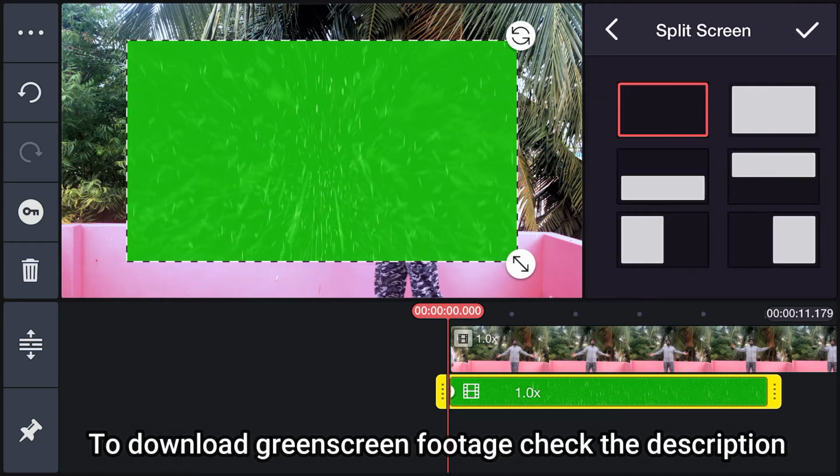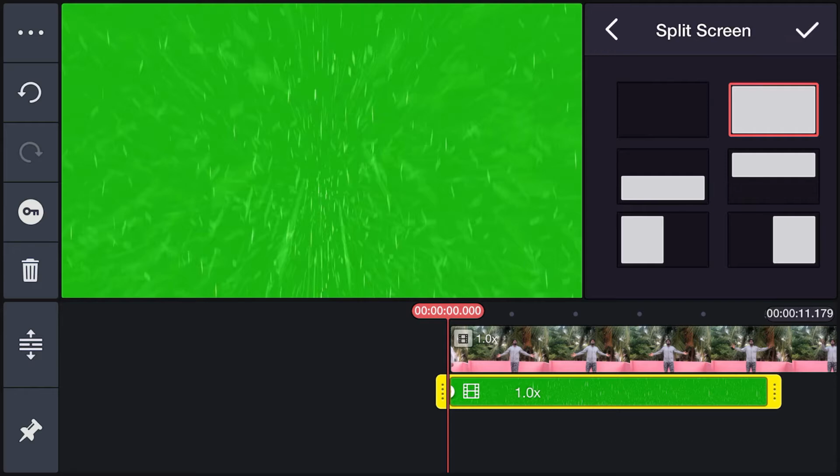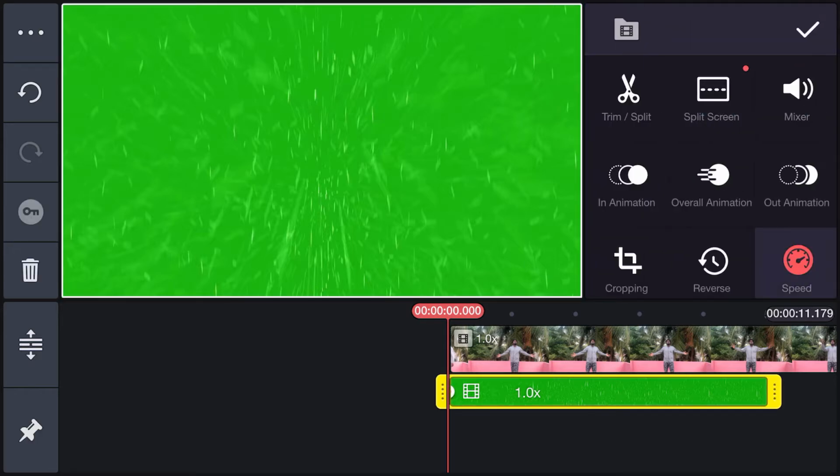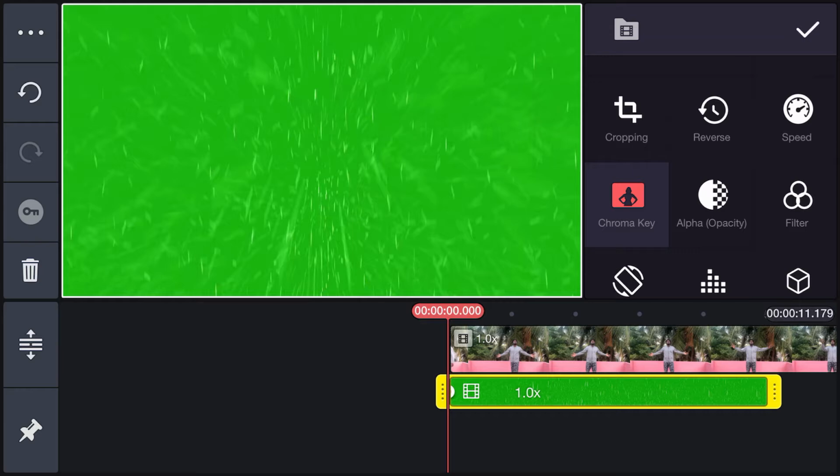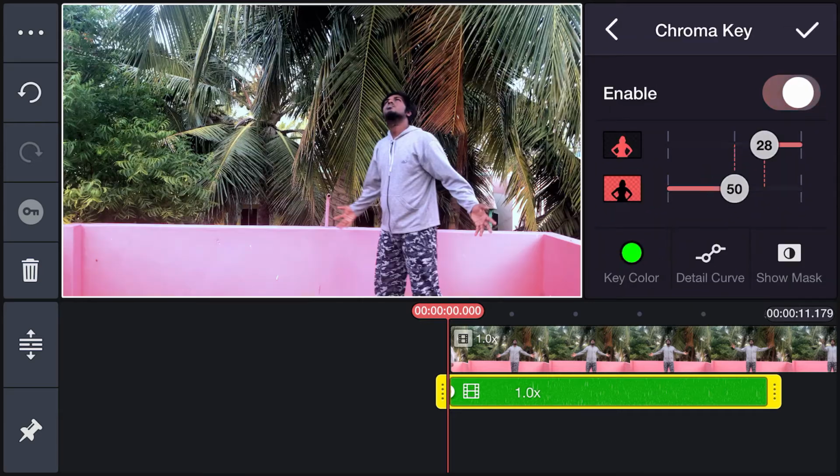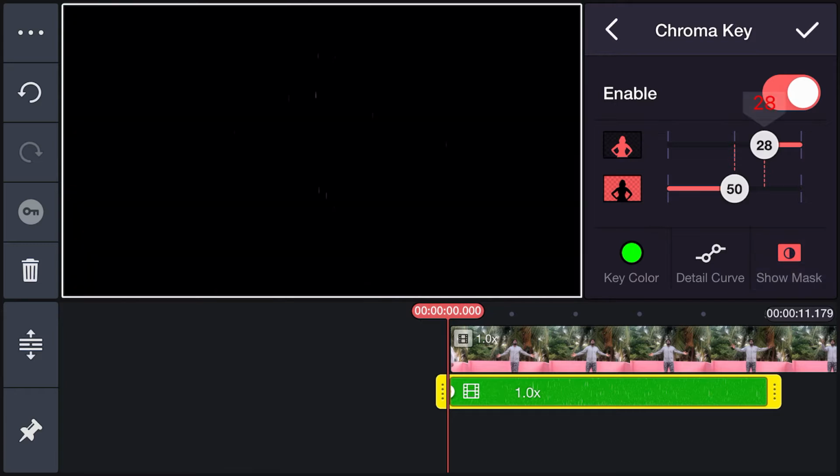Go to split screen and make the green screen footage into a full screen, and then go to chroma key and enable the chroma key. Select show mask and adjust the slider until you get the perfect key.